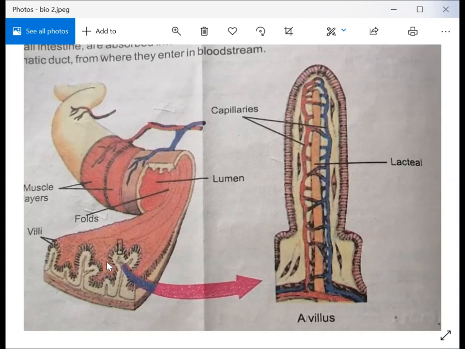The third part in the digestion in the small intestine is how we absorb fatty acids and glycerol. Its process is also very clear. Fatty acids and glycerols are absorbed into the lymphatic vessels, the lacteals present in the villi, which carry them to the main lymphatic duct. From there they enter the bloodstream. Now there are two words that are new for you: lymphatic duct.